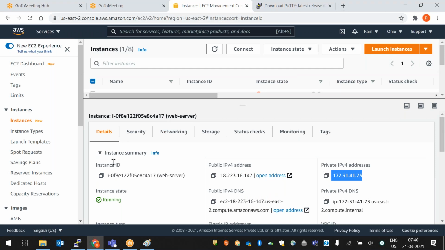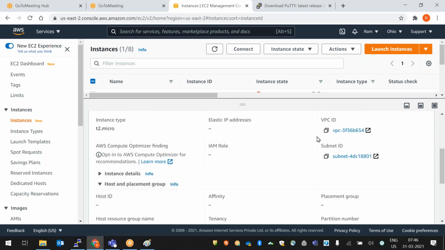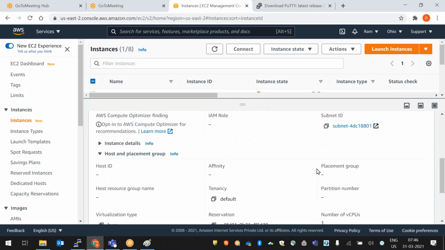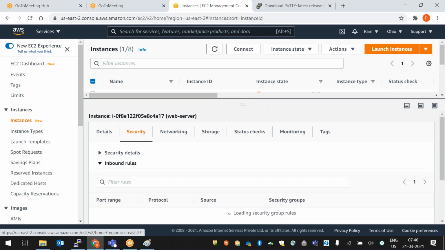So here we have details. When we select our instance, here we have some details like public IP, private IP, and DNS address, private DNS address. DNS means domain name system. Here VPC, default VPC, subnet name. Like this, some options are there. And security. Next one is security. Click on the security.